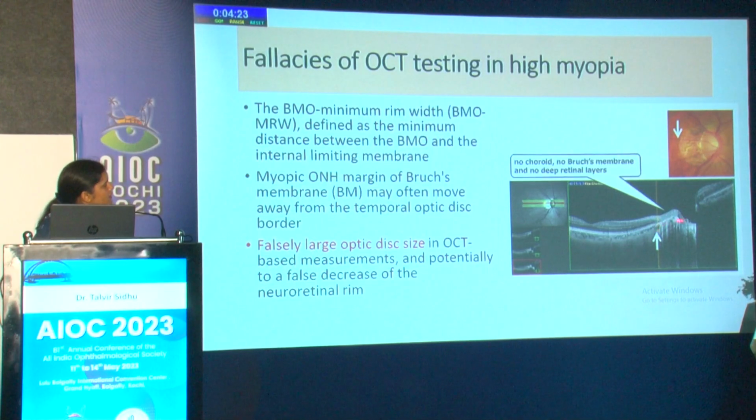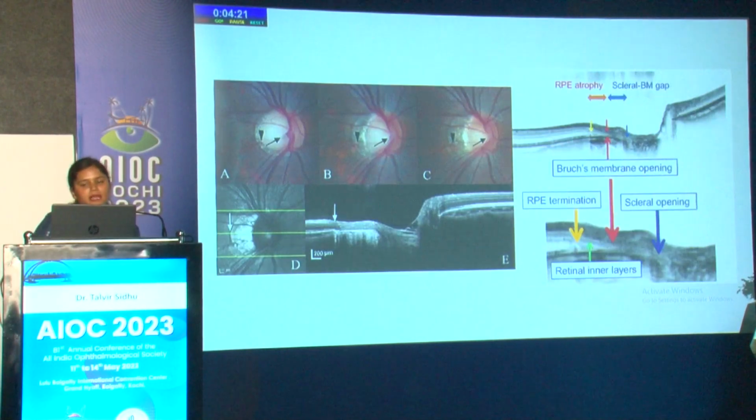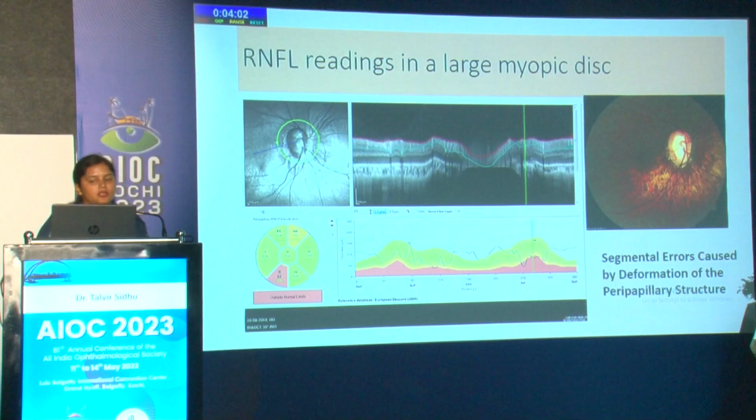So here you can see that the Bruch's membrane opening has actually shifted away. This was a child who was followed up for 6 years, and it showed that the Bruch's membrane opening has shifted away from the optic disc margin, which will not give you very good neuroretinal rim findings. So this is another thing that we have to take into consideration.